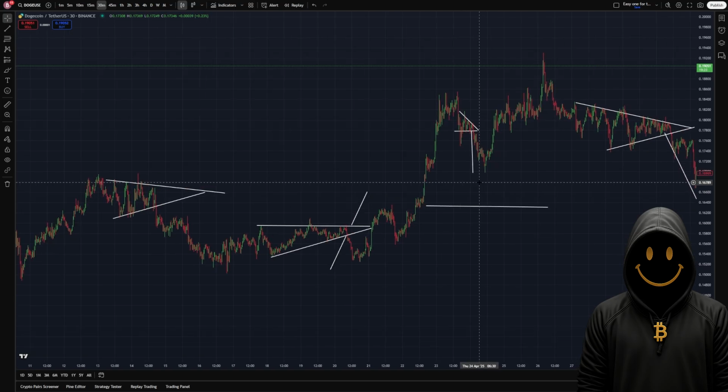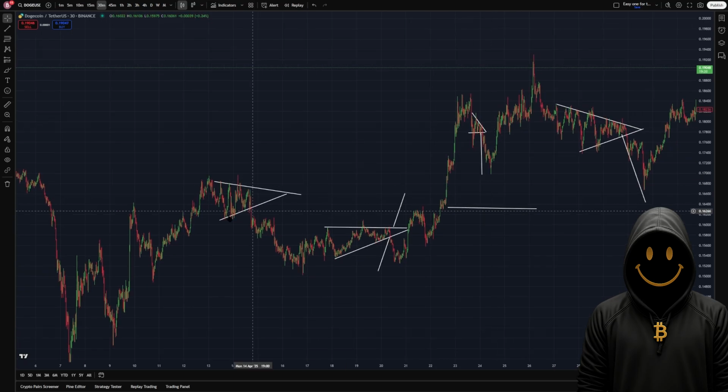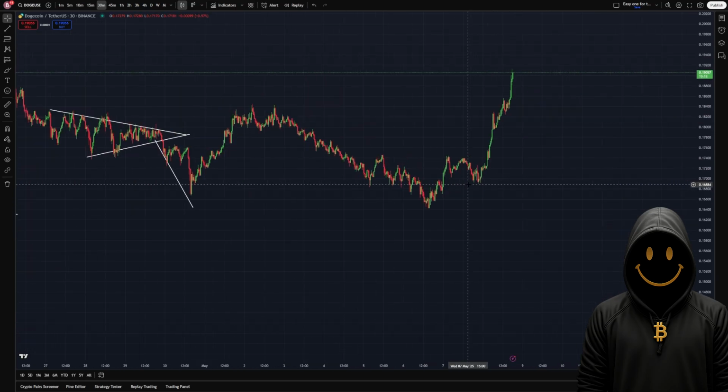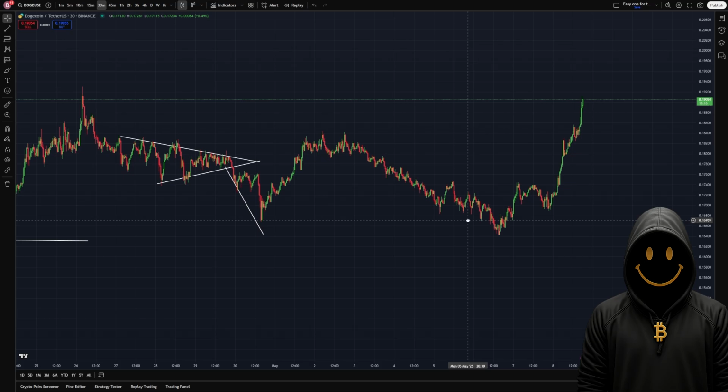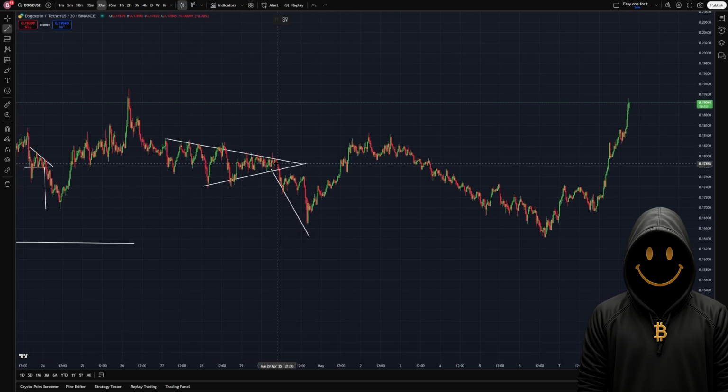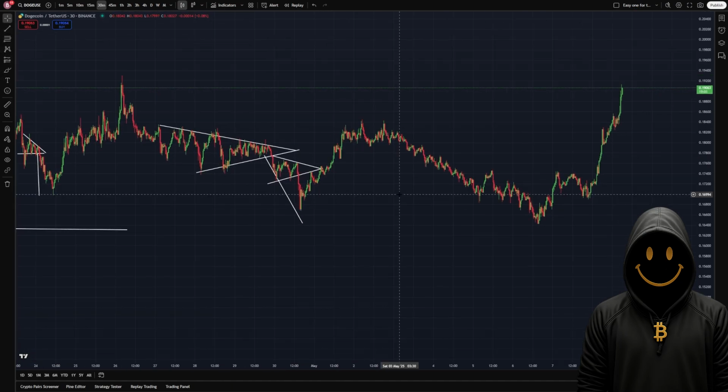So that's all 3 triangles you gotta know, honestly. And I found a couple of examples here. I don't know what's happening now with Doge, but we do not have others that I can see. Maybe you can say we had a symmetrical triangle here, it resembles it a little. But yeah, that's all the patterns that you're gonna know about triangles.